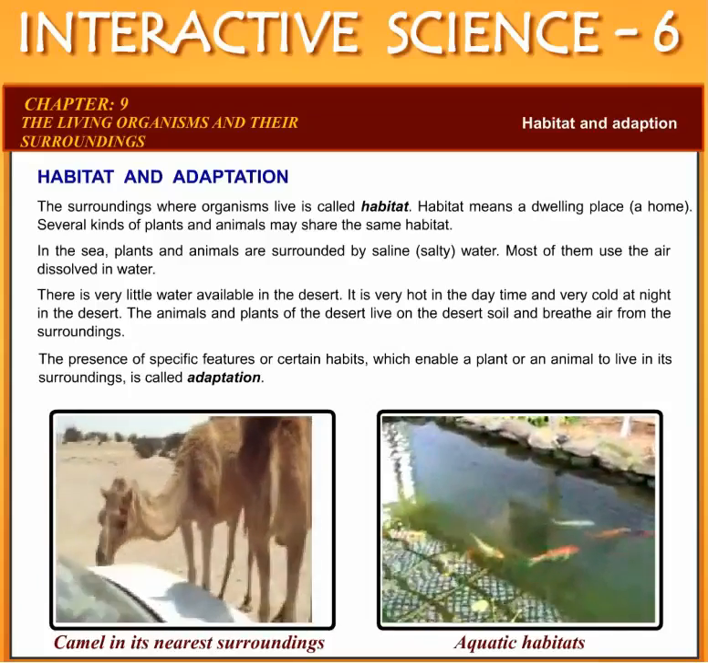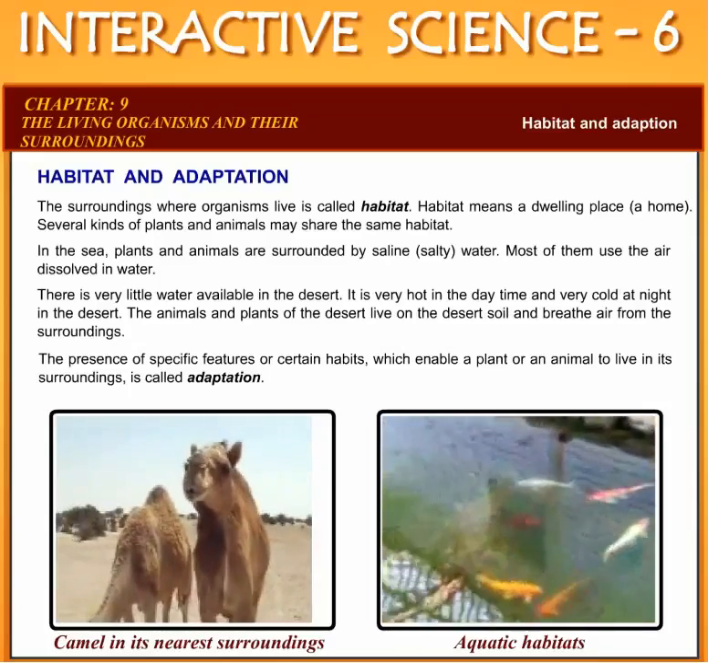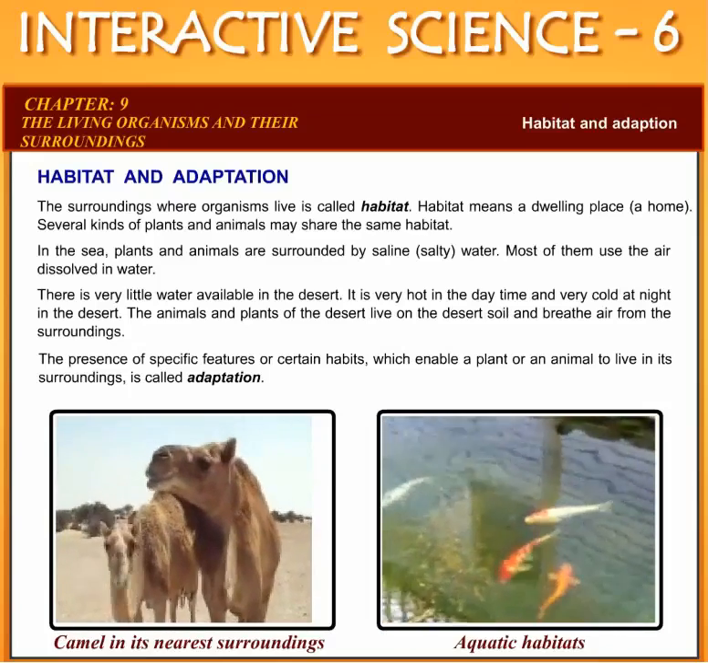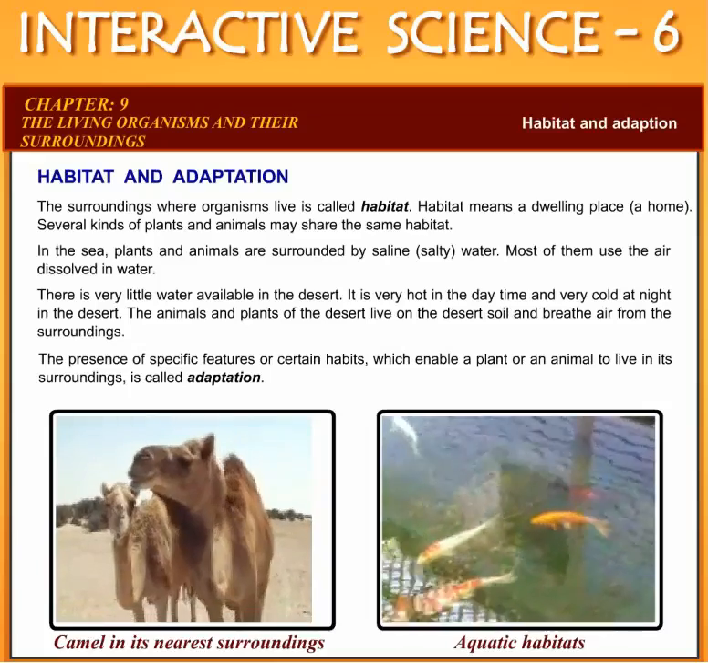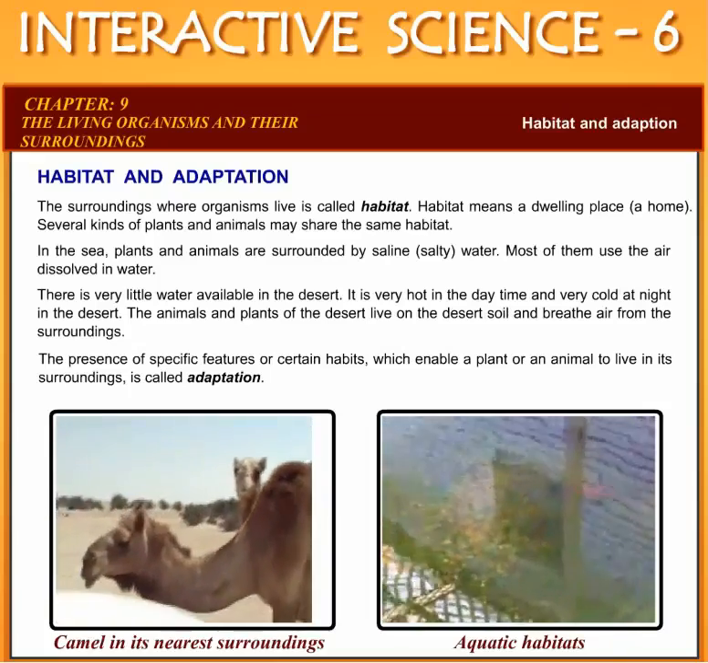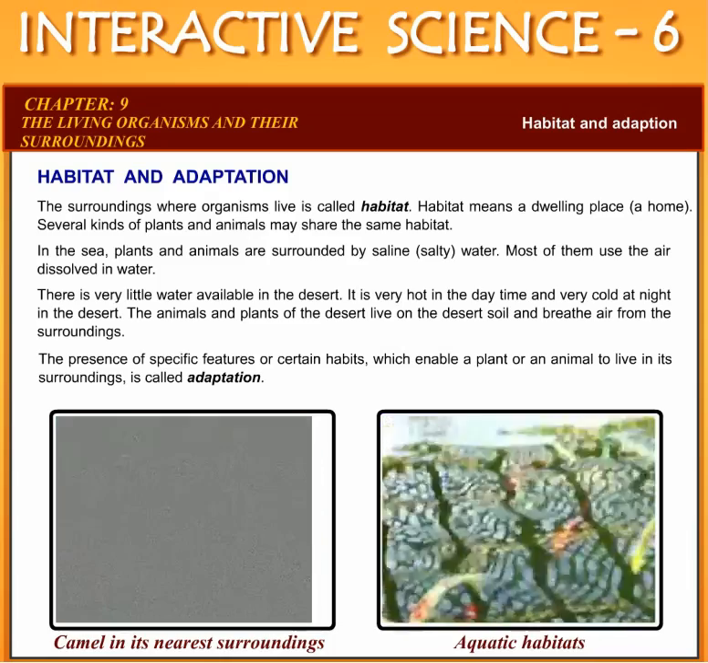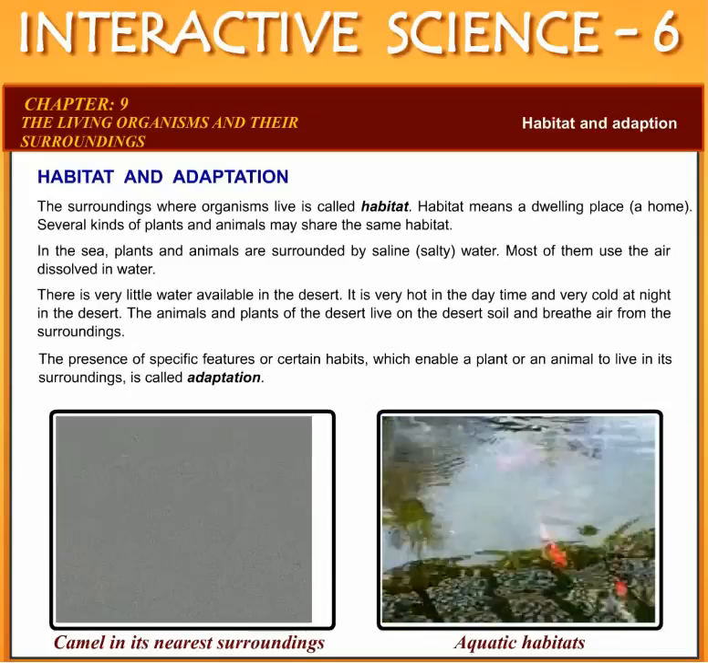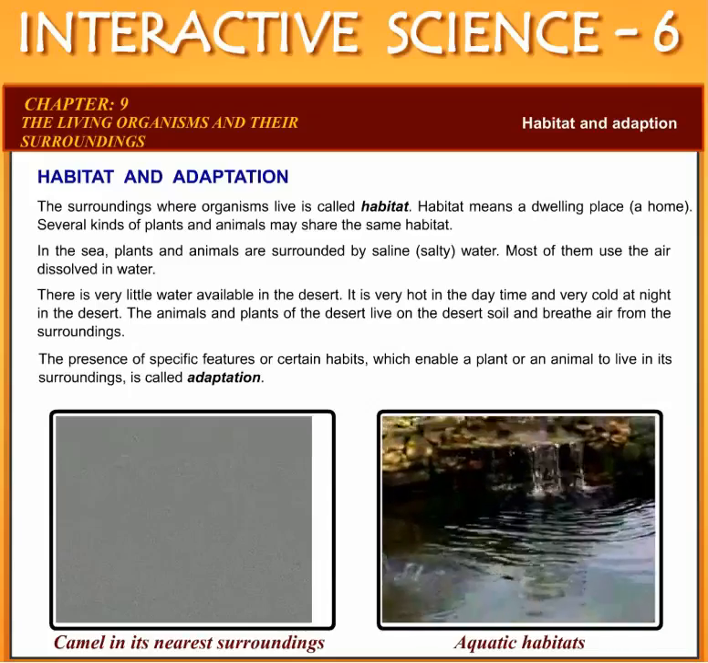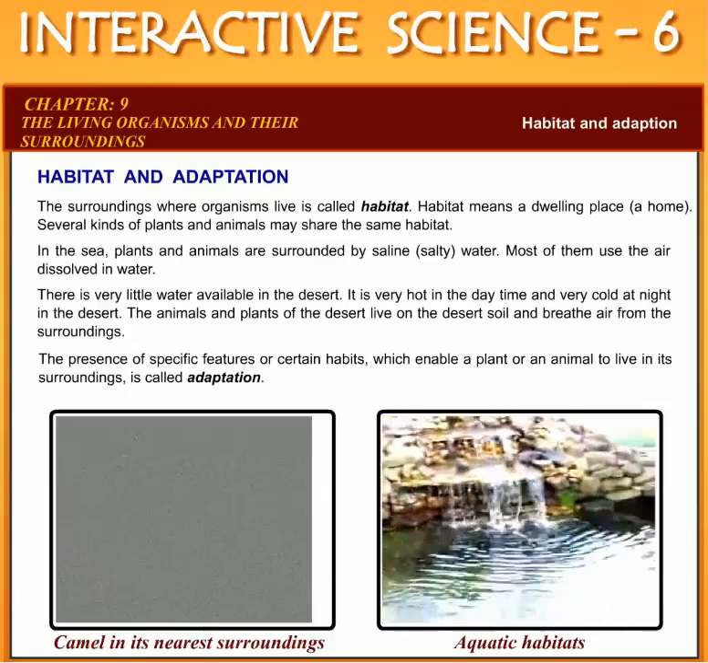There is very little water available in the desert. It is very hot in the daytime and very cold at night in the desert. The animals and plants of the desert live on the desert soil and breathe air from the surroundings. The presence of specific features or certain habits which enable a plant or an animal to live in its surroundings is called adaptation.